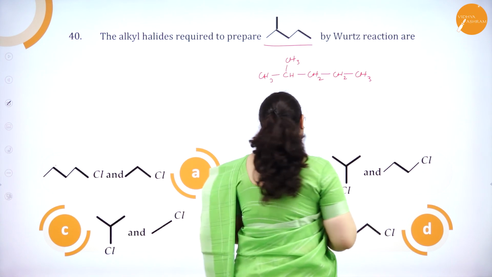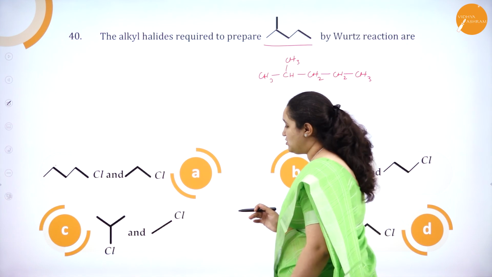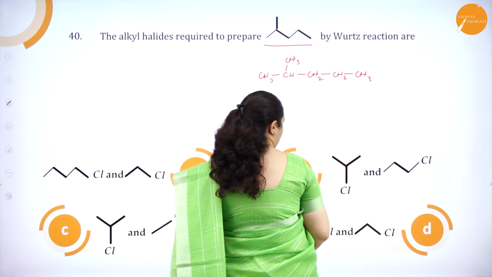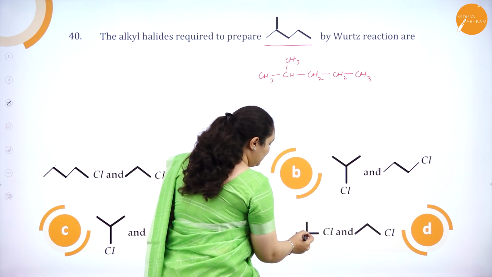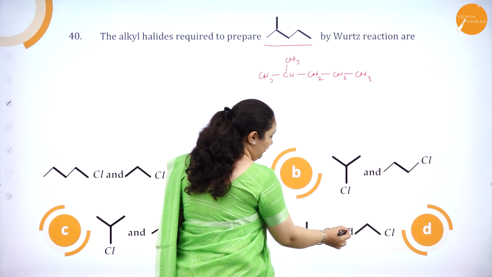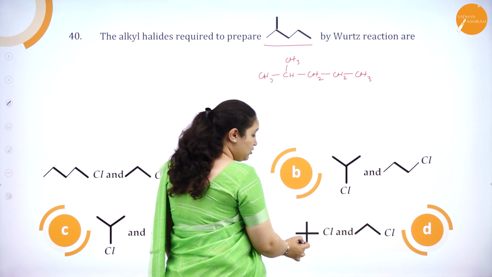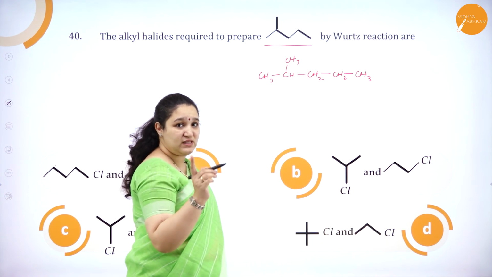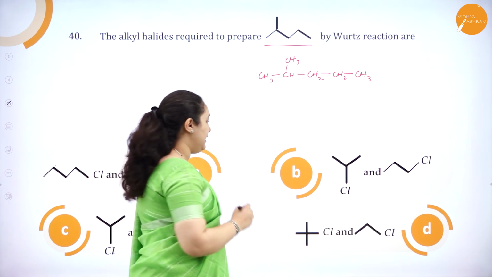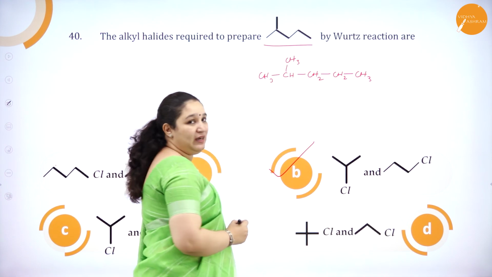We'll cross check with the other options also. We have 1, 2, 3, 4, only 4 carbon atoms, so this cannot be the option. Here we have 1, 2, 3 and 2 side chains are there. We have 1, 2, 3, 4, 5 with 2 side chains. So I need only one side chain, correct? So 6 carbon atoms with one side chain, only option B can give.